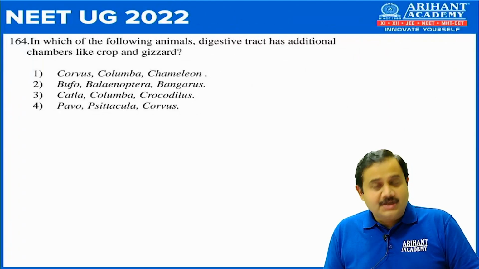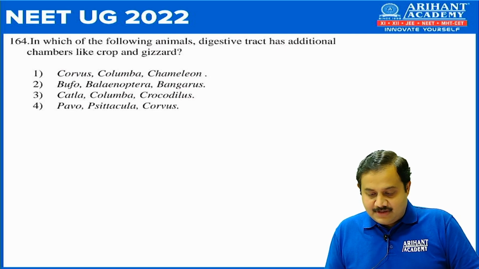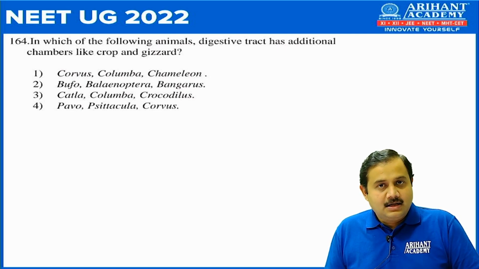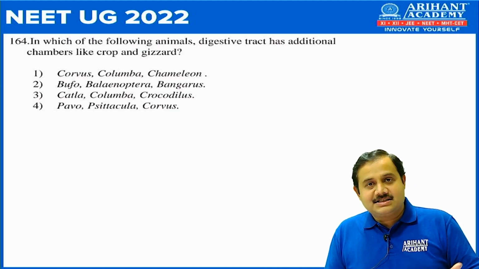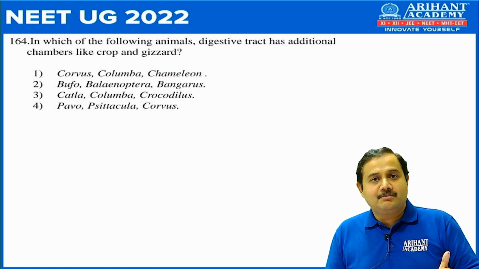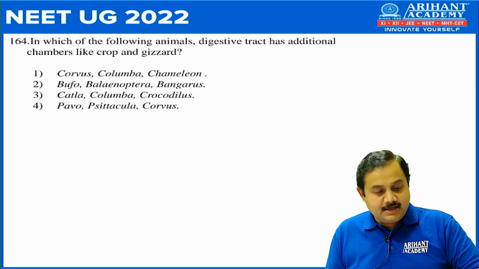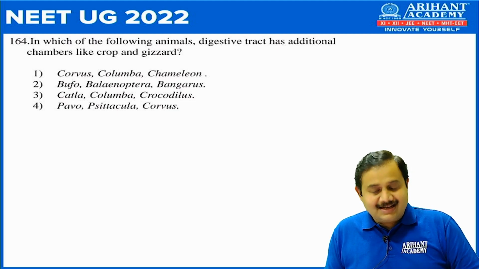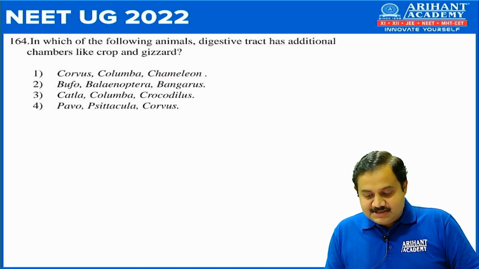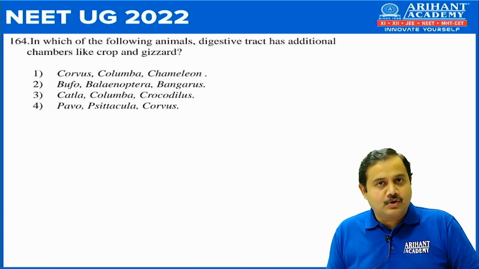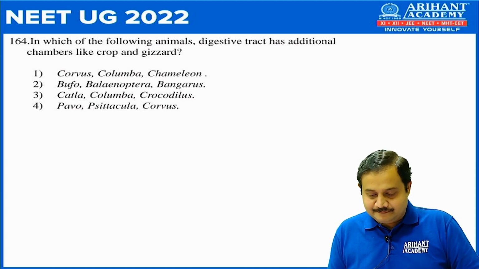Next, 164. In which of the following animals digestive tract has additional chambers like crop and gizzard? So you know, crop and gizzards are found mainly in case of birds. So basically we have to select which of the group contain all birds, and the correct answer is number 4, that is pavo, that is common peafowl, Psittacula, that is parrot, and corvus, that is crow. So it is option number 4.